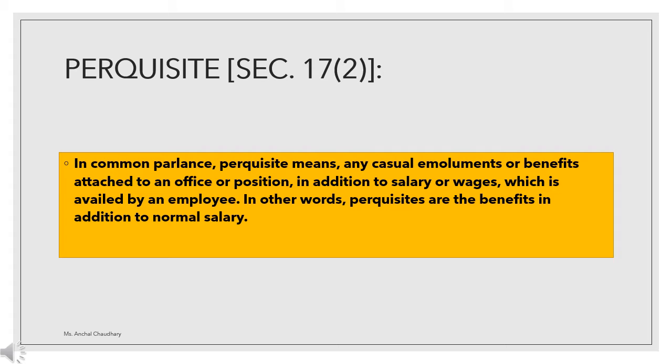These are perquisites which a person receives through his employment. Perquisites are of three types: fully taxable, partially taxable and exempted perquisites. So let's look at some important perquisites from the examination point of view.